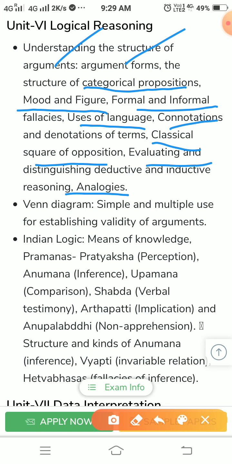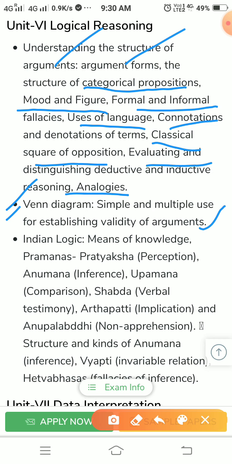Then the next area is Venn diagram. Symbol and multiple use of establishing validity of arguments. Venn diagram, so easy area. Indian logic. Okay, this is an area where we may lose the marks, because if we don't read repeatedly, if we don't get the concept clearly, we can't answer this area.